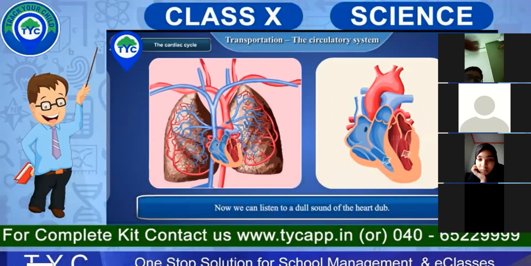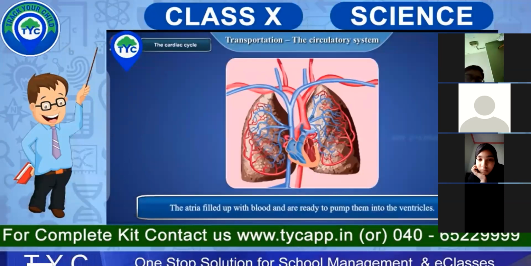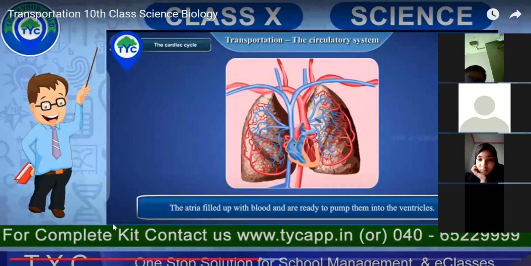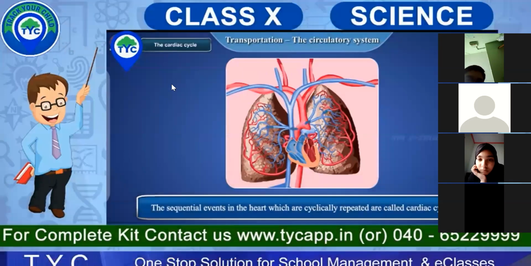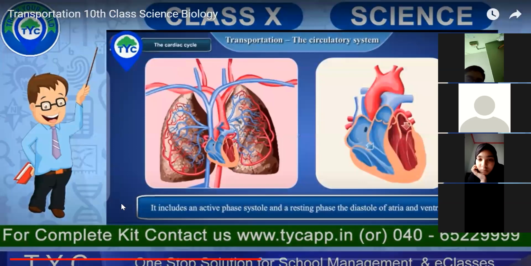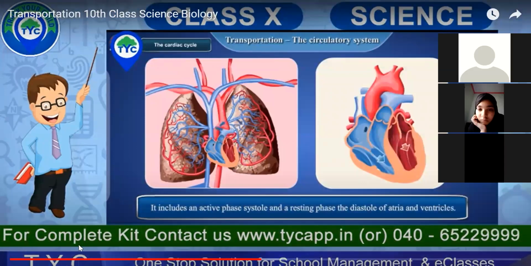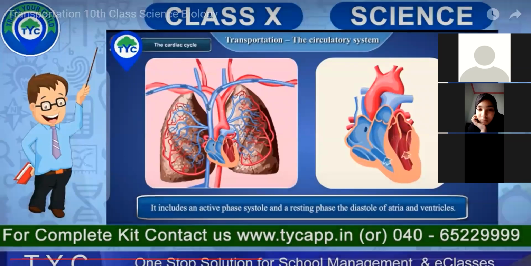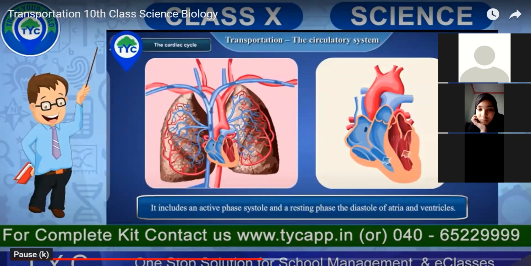Now we can listen to a dull sound of the heart pump. The atria that are filled with the blood are ready to pump them into the ventricle. So we see how it is getting repeated. These sequential events in the heart, which are cyclical, include an active phase called systole and a resting phase, the diastole of atria and ventricle.